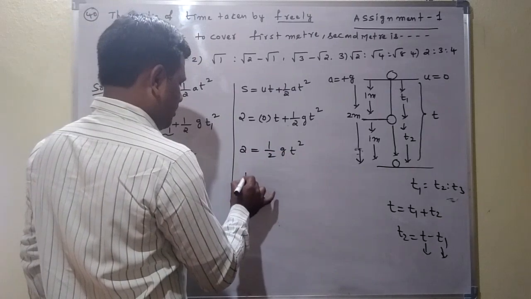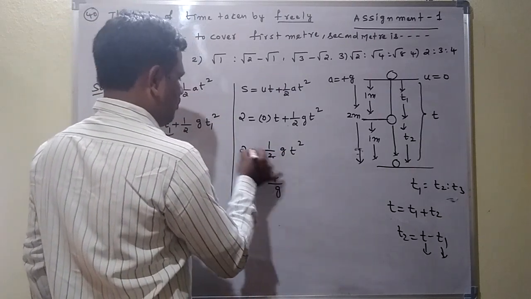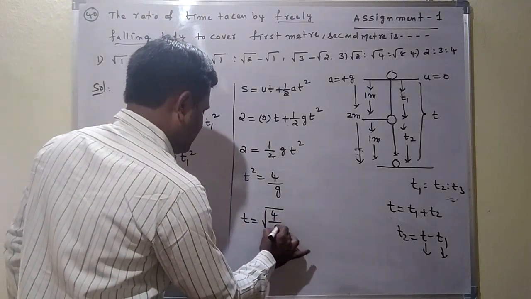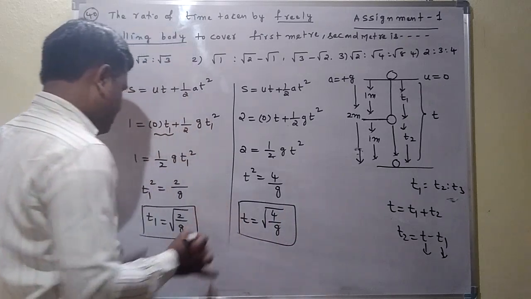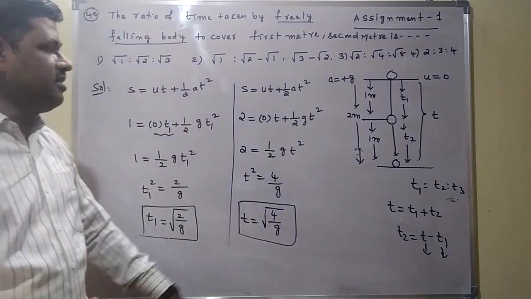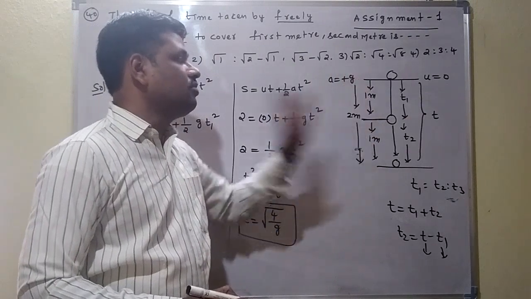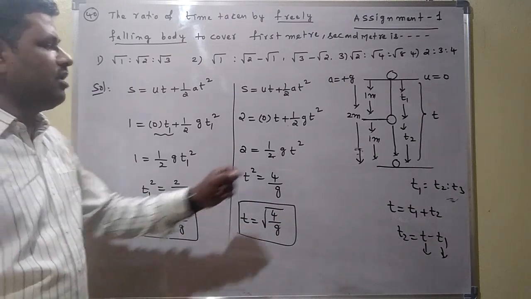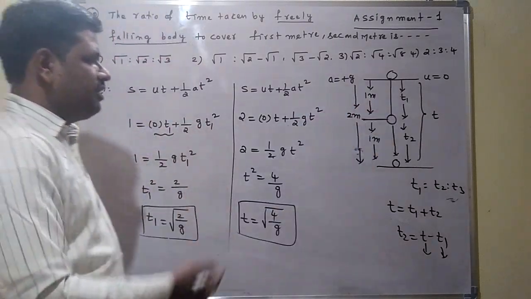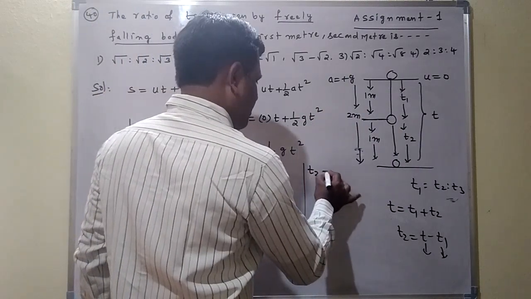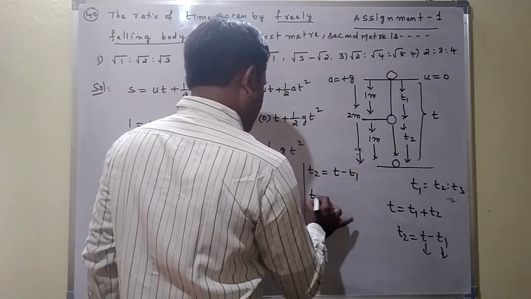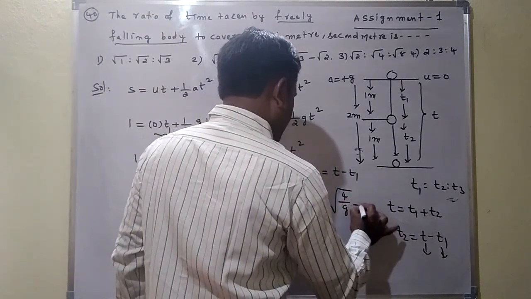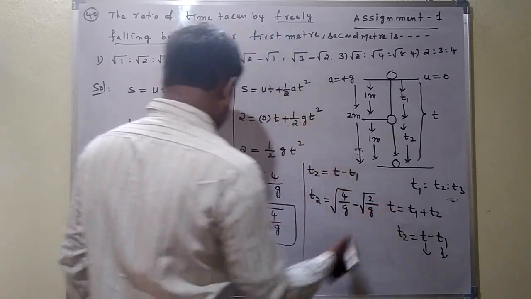From this, T square is equal to 4 by g. Now T is equal to root of 4 by g. This is T, the time taken by the body to traverse the 2 meter distance. And this is T1, the time taken to traverse the 1 meter distance. Next, we want T2. T2 is equal to T minus T1. So T2 is equal to root of 4 by g minus root of 2 by g, that is the T1 value.